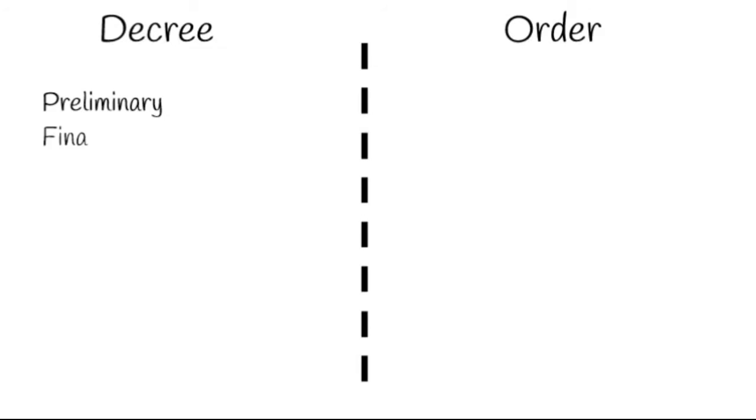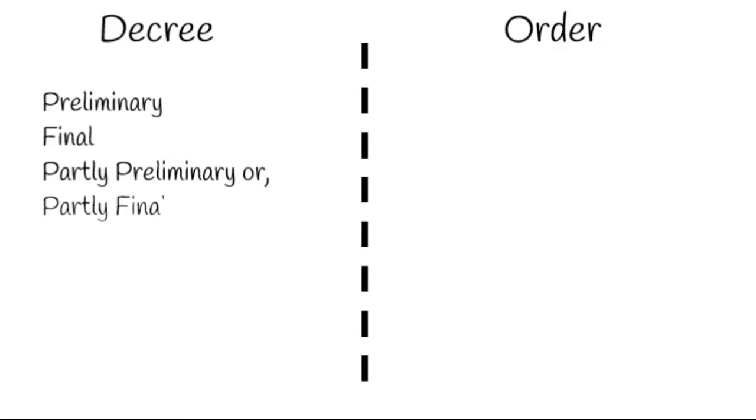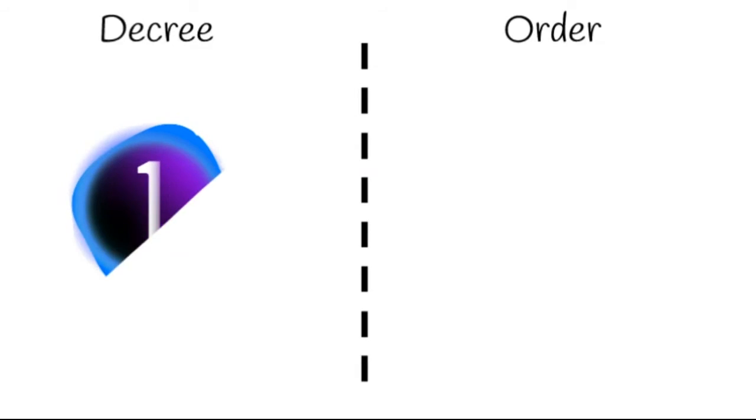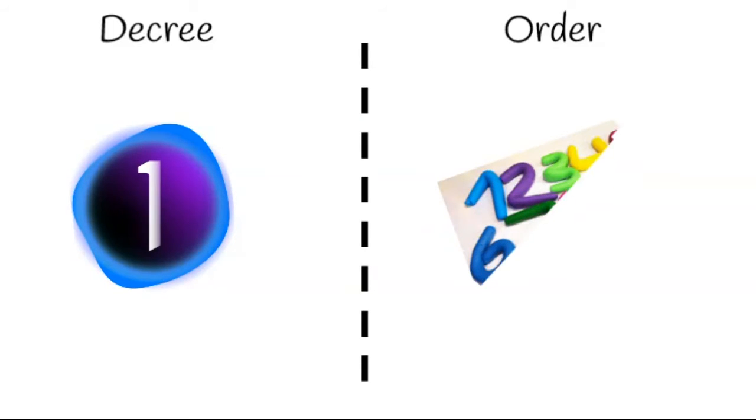A decree, as we are aware, can be preliminary or final, partly preliminary or partly final. But there cannot be a preliminary order. There can be only one decree, but there can be many orders in a suit.